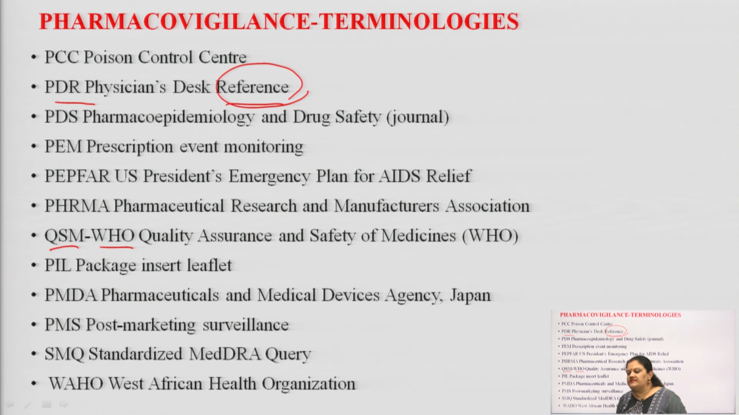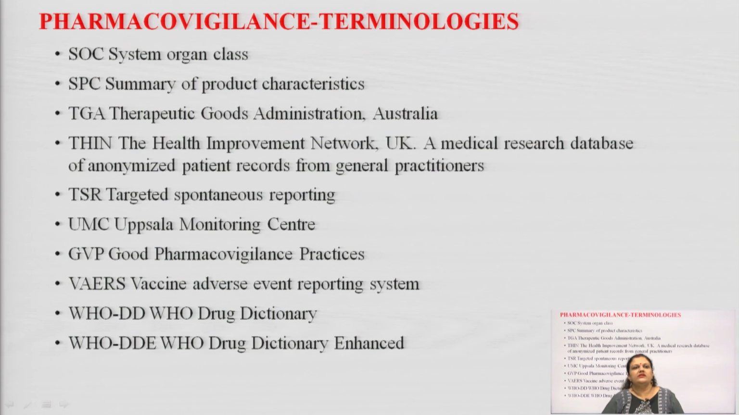SMQ, Standardized MedDRA Query, we will see in our next few lectures. WHO, Western African Health Organization. SOC is the system organ class. SPC, summary or the leaflet provided by the drug finished product for the product categorization. TGA is the Therapeutic Goods Administration given by the country Australia. THIN is the Health Improvement Network by UK. TSR, targeted spontaneous reporting. UMC, you already know, is the Uppsala Monitoring Center, which is the PV head.